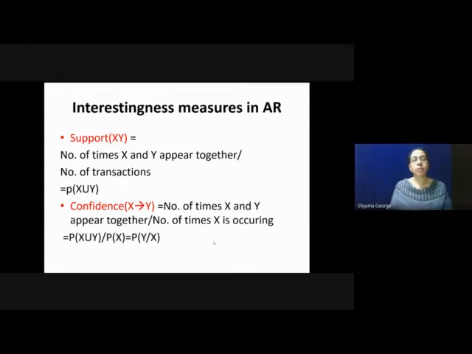And one more measure, that is confidence. Confidence of the association rule X gives Y is the number of times X and Y appear together divided by the number of times X is occurring. This is equal to the probability of X union Y divided by the probability of X, or it can also be represented as the probability of Y given X.